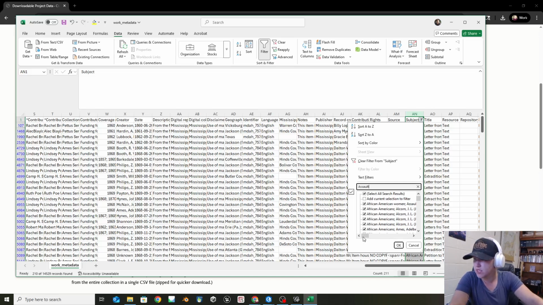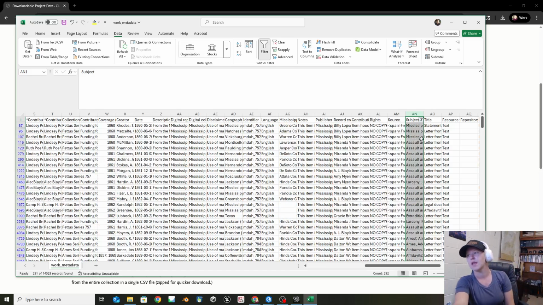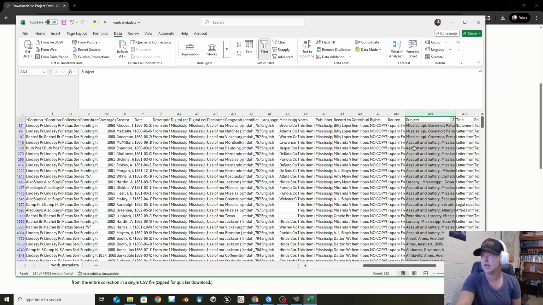All right, so it looks like we do have assault and battery. There we go. I want to see how larceny compares to the assault ones. I've already got the larceny ones, and I've now done the assault ones, and I'm going to say add this selection to the current filter. I'm adding to it so that I don't have just the assault ones, I also have the larceny ones. I'm going to say okay on that. Now you can see that I've expanded that out. I've got some that are looking at assault and then some that are looking at larceny.